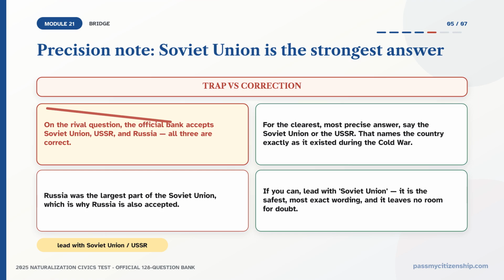A precision note on the rival question. The official bank accepts Soviet Union, USSR, and Russia. All 3 are correct. For the clearest, most precise answer, say the Soviet Union or the USSR. That names the country exactly as it existed during the Cold War. Russia was the largest part of the Soviet Union, which is why Russia is also accepted. If you can, lead with Soviet Union. It is the safest, most exact wording, and it leaves no room for doubt.